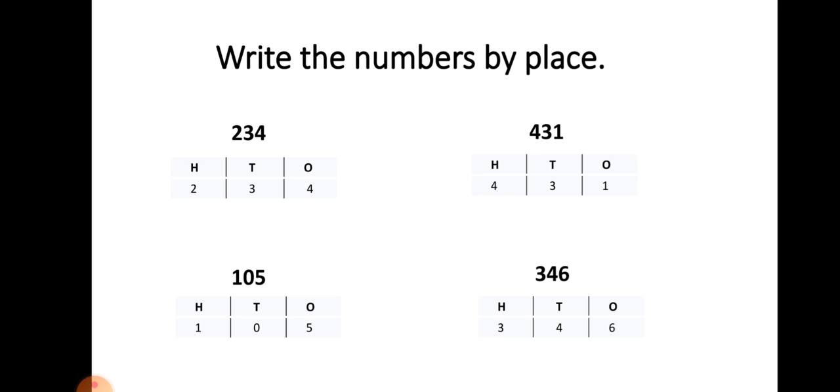How to read this number? Start from the first number. Here the first number is 3, so 300. Don't forget to speak 100. After that, 346. Here in the tens place is 4, so you do not speak 4, speak 40. 346.